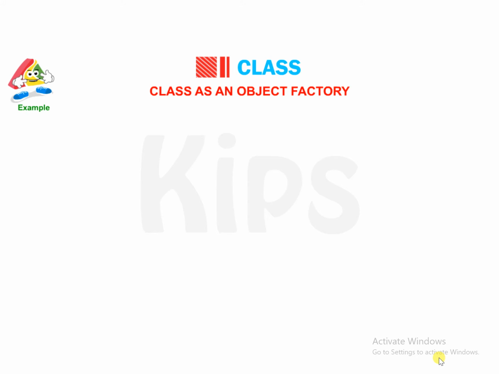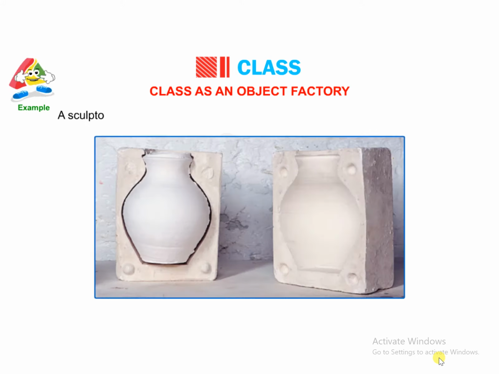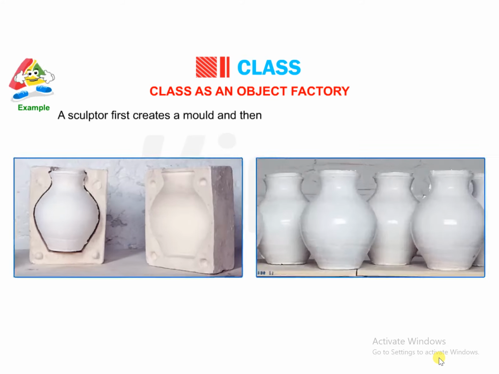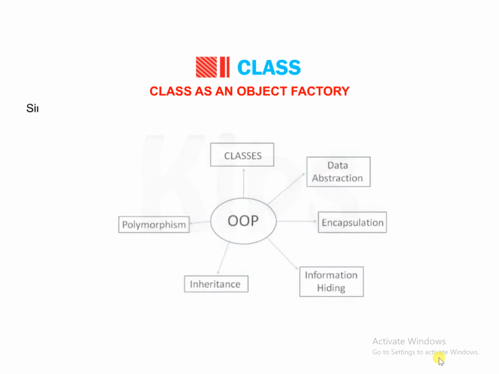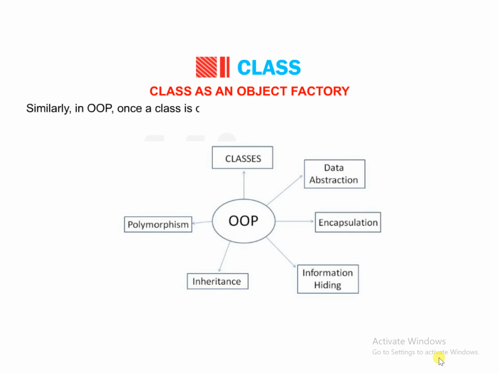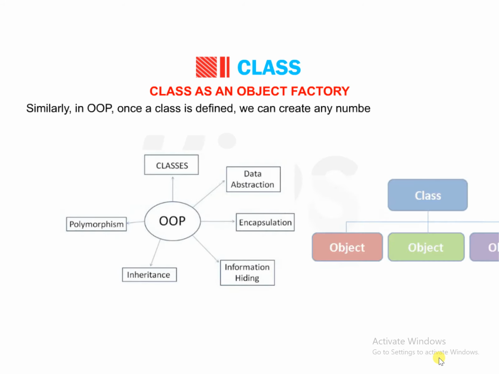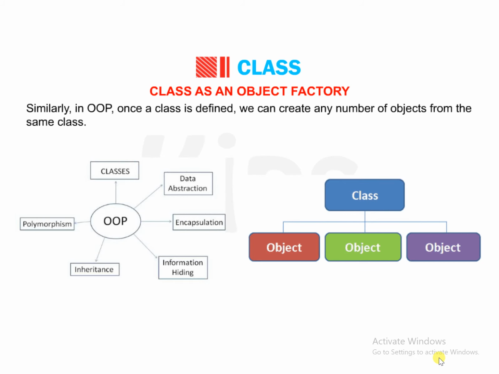Let us understand this through an example. A sculptor first creates a mold and then he uses that mold to create similar statues. However, the sculptor may provide different colors to each statue. Similarly, in OOP, once a class is defined, we can create any number of objects from the same class.